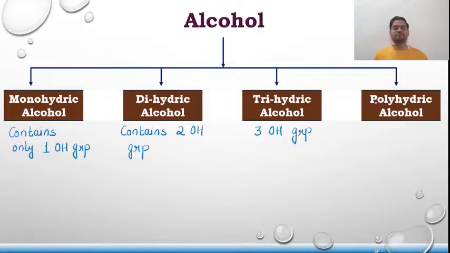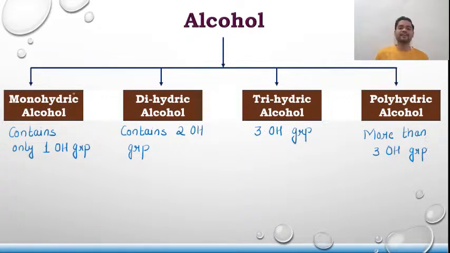Talking about the last one, polyhydric alcohol, the basic classification should be monohydric and polyhydric. Polyhydric consists of di, tri, tetra, and so on. Since I have already covered trihydric, for polyhydric I am going to say more than 3 OH groups.